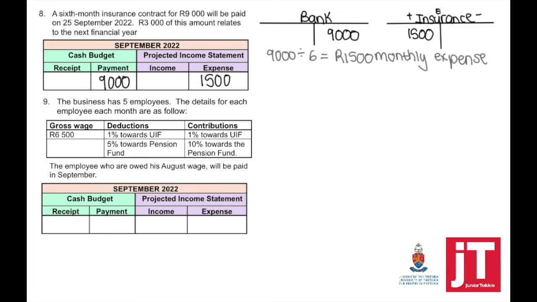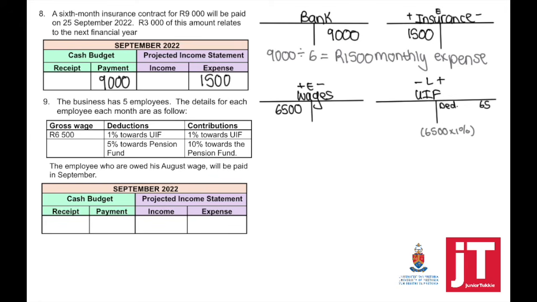Transaction number 9. The business has 5 employees. The details for each employee each month are as follows. Then they say, the employee who is owed his August wage will be paid in September. So we're going to break this down now into different steps. First, we start with the gross wage. The gross wage will always go into my wages account, and it is an expense to the business.